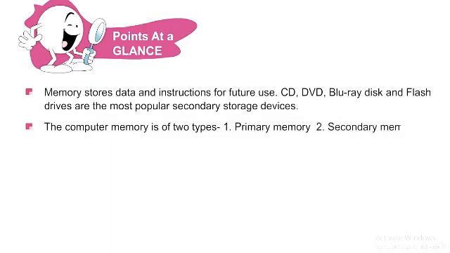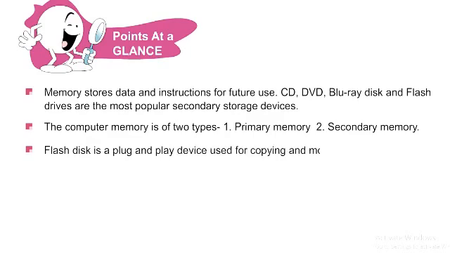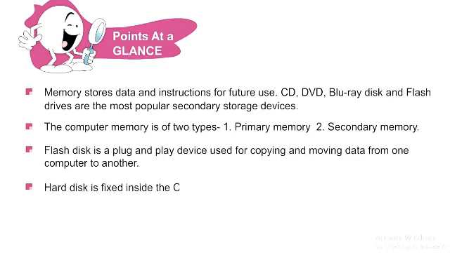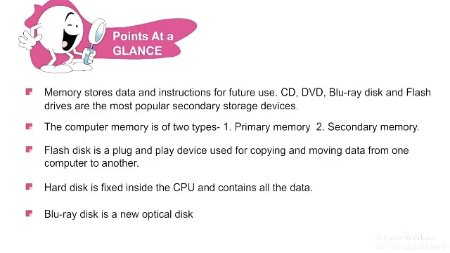Number 2, secondary memory. Flash disk is a plug and play device used for copying and moving data from one computer to another. Hard disk is fixed inside the CPU and contains all the data. Blu-ray disc is a new optical disc format which can store 50 GB of data on its dual layer.